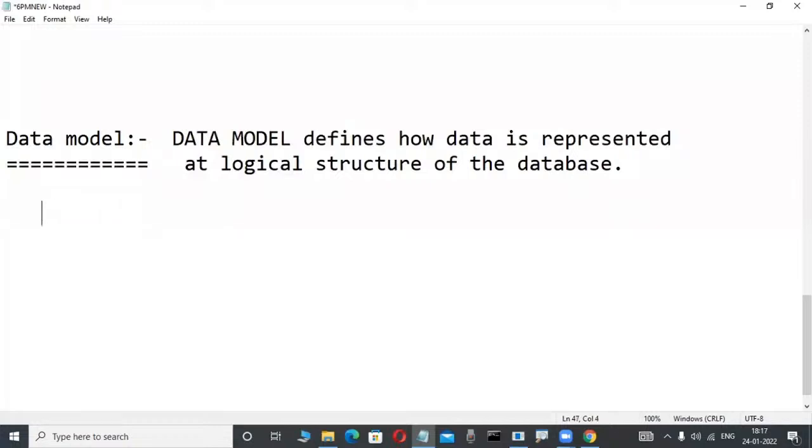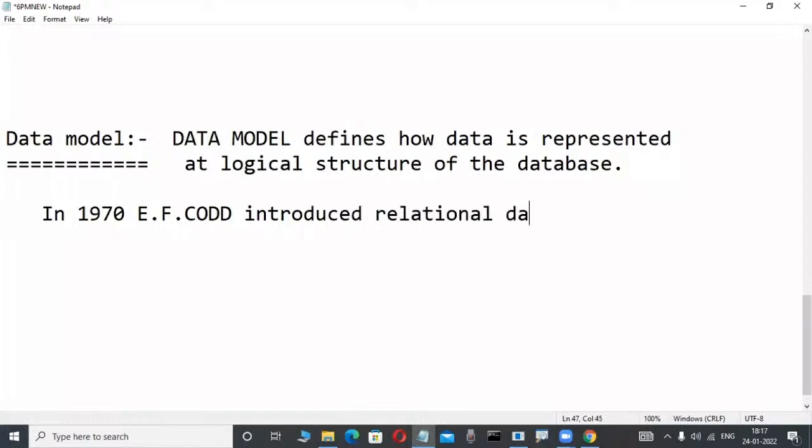Suppose from 1970 onwards, this data model is there, in which Oracle is there, which we are learning next. First, just roughly observe here. In 1970, E. F. Codd introduced, don't write anything, just observe, some new terminology. He is a mathematician working at the IBM company in those days. He introduced the relational data model.